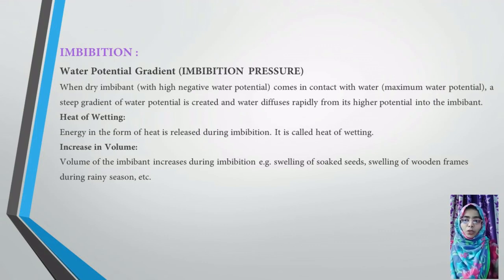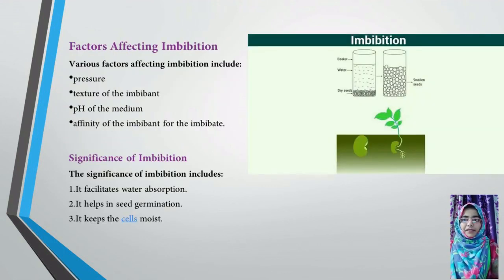Next, increase in volume. The volume of the imbibant increases during imbibition. Examples: swelling of soaked seeds, swelling of wooden frames during the rainy season. Of course, when you put some water, seeds get swelled up. Yes or no? And a basic example, just now I told you: during the rainy season, when water falls on wooden frames or wooden material, they increase in size.